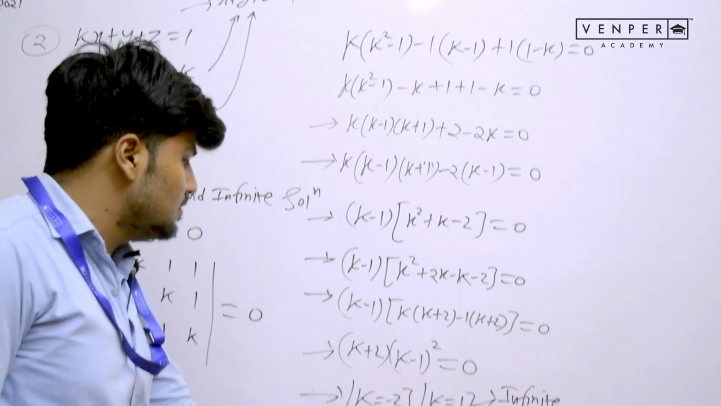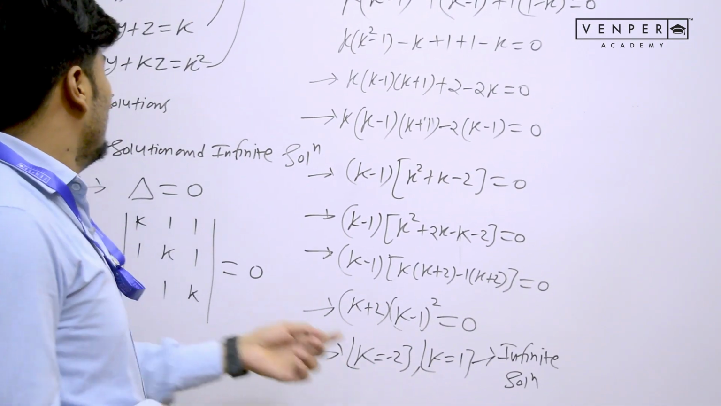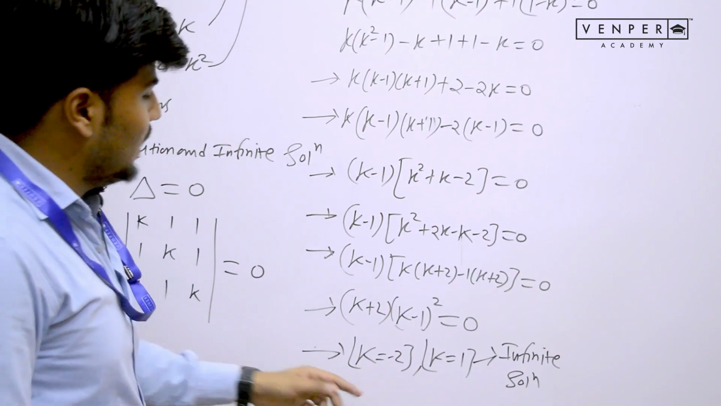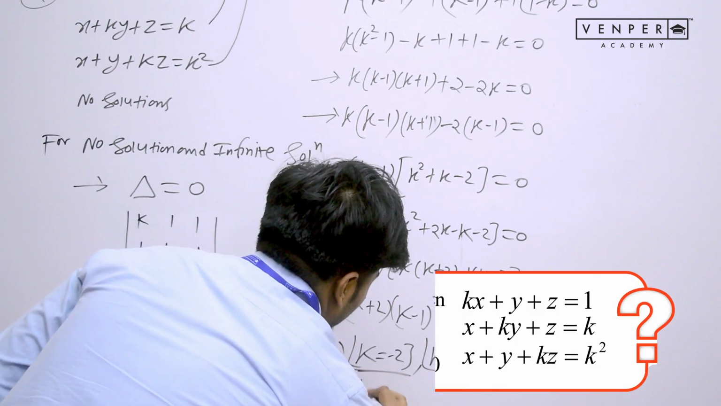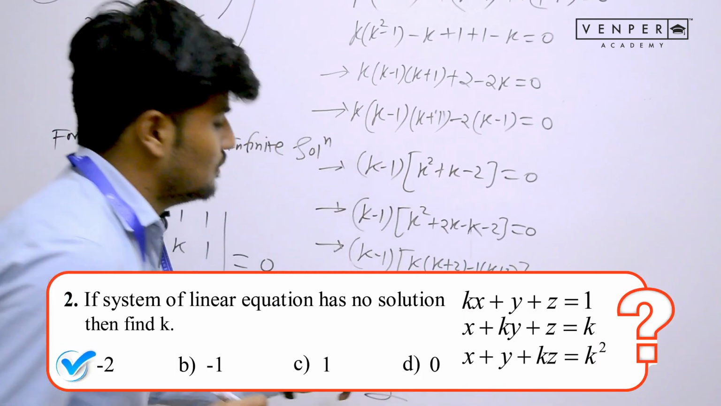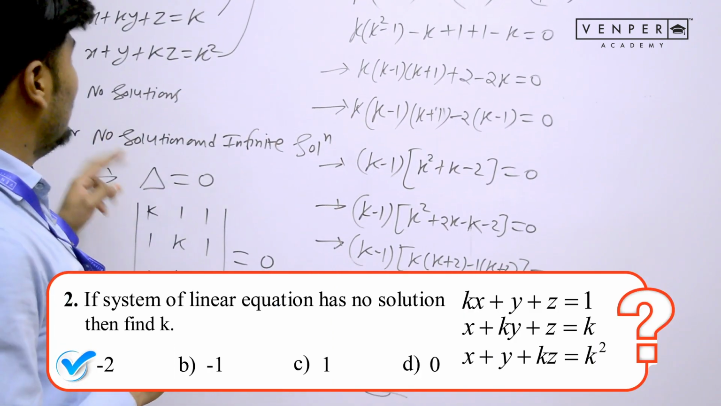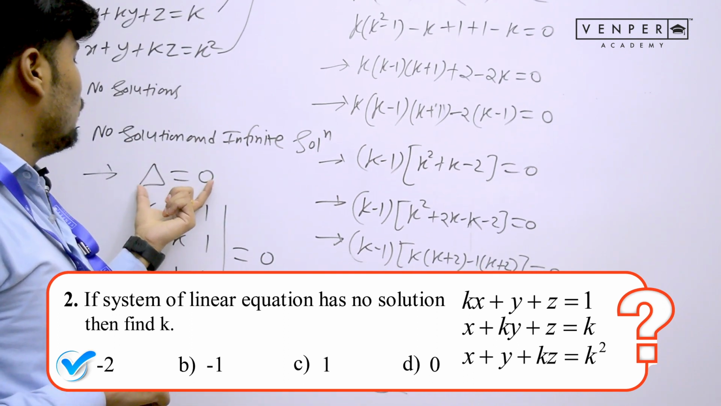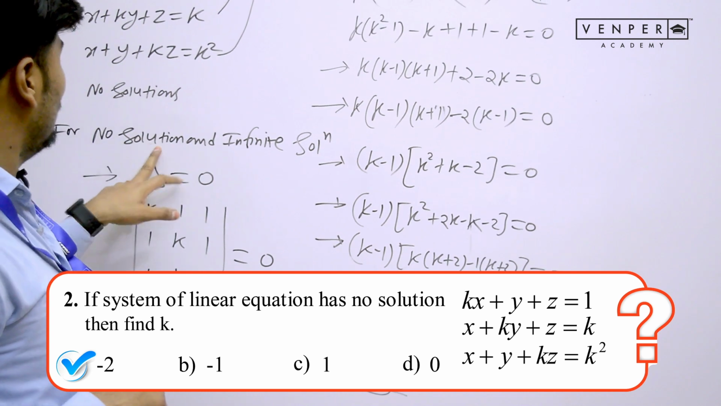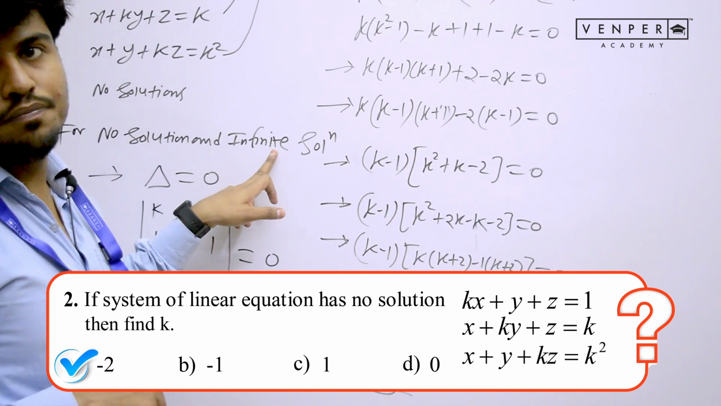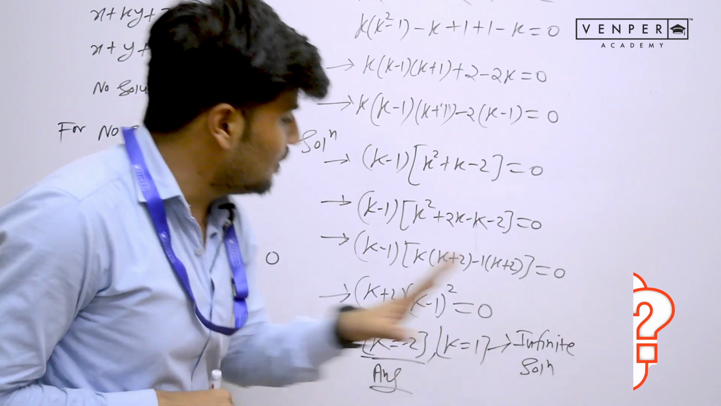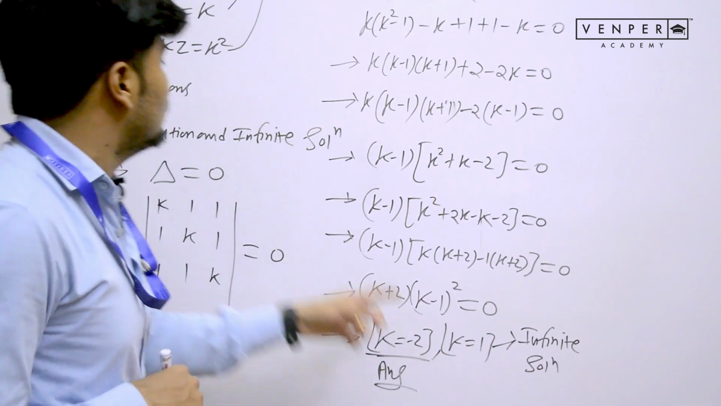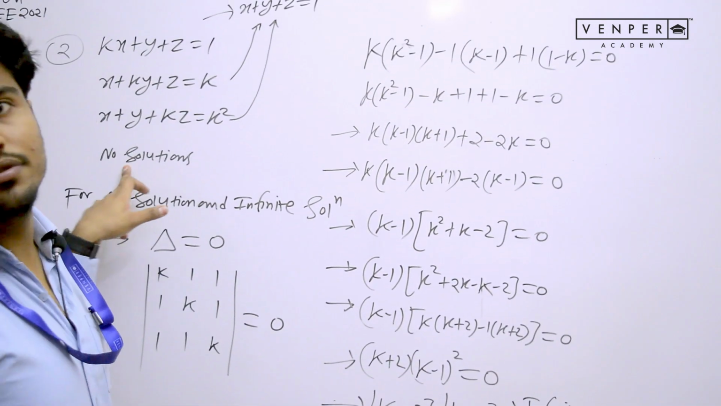It means what is our answer? For k is equals to minus 2, no solution will come. So k is equals to minus 2 is my answer. Why? Because delta determinant is 0 for only two cases. One case is no solution, another case is infinite solution. So for this value of k, we are getting infinite solution. So obviously for this value, if you put this value here, you will find no solutions.